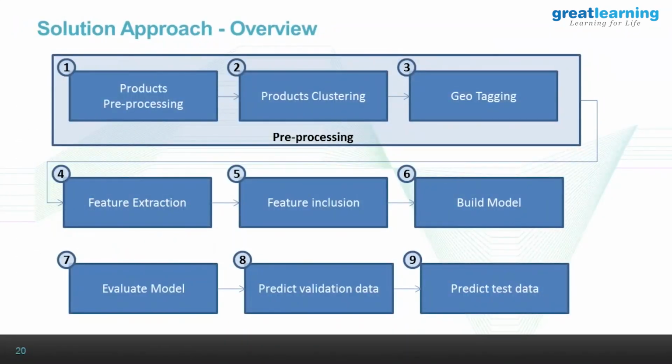So this is a solution approach. What we've done is look at the different variables given. Not many variables were useful in predicting the demand, so we had to create our own variables through feature engineering.